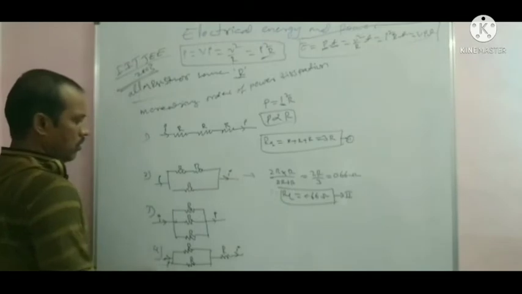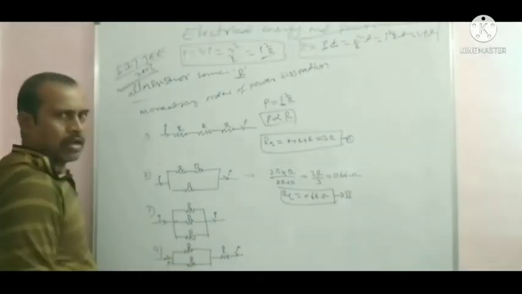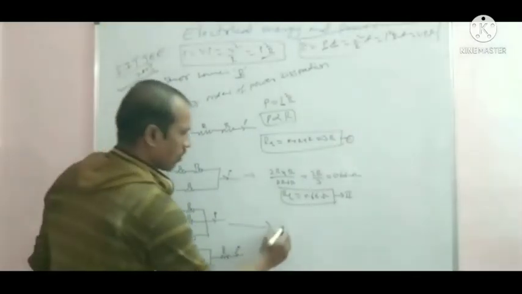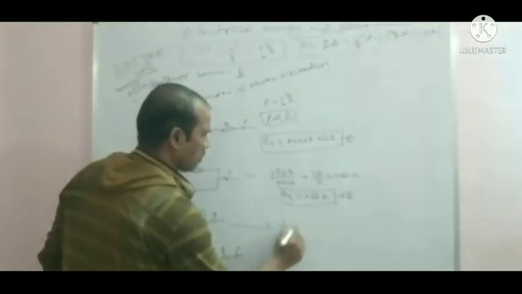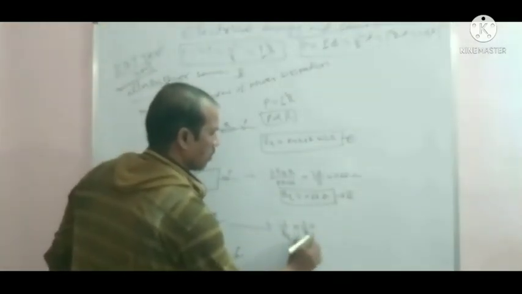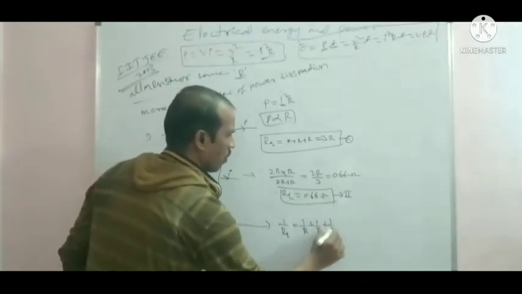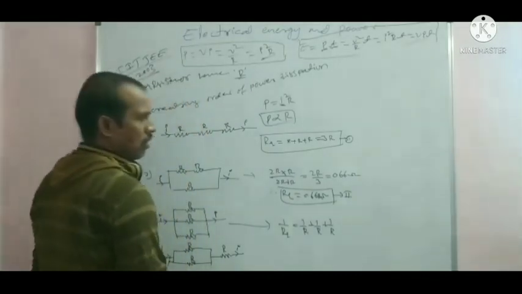The third circuit: these 3 are in parallel combination. Here 1 by effective resistance is equal to 1 by R plus 1 by R plus 1 by R.